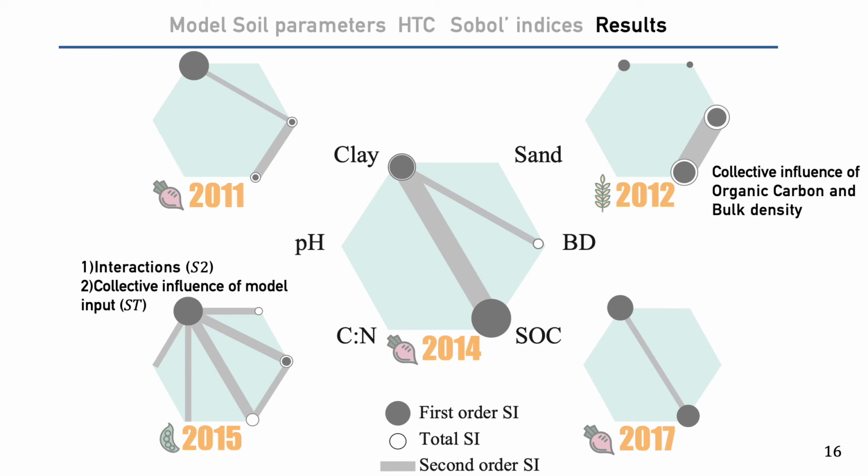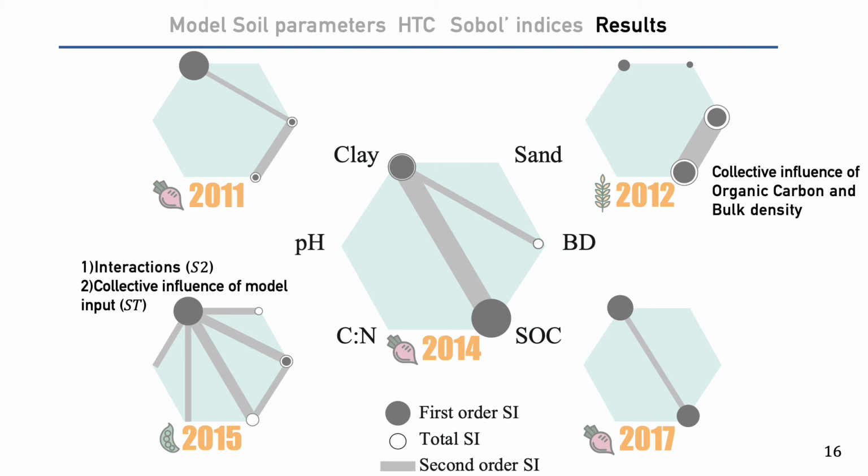The graph shows results for the entire crop rotation. Here we can see the year and type of crops: sugar beet, barley, soybean. Gray circles indicate the indices of the first order. The gray lines on the graph show the second-order sensitivity index, which explains the combined effect of 2 parameters on yield.